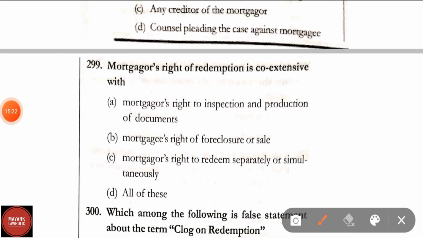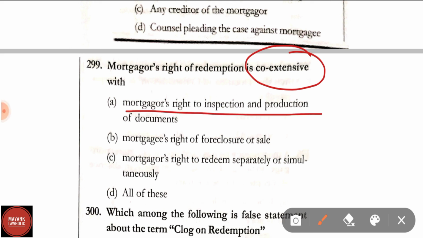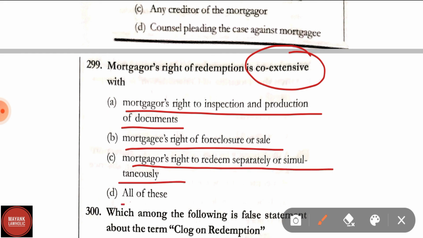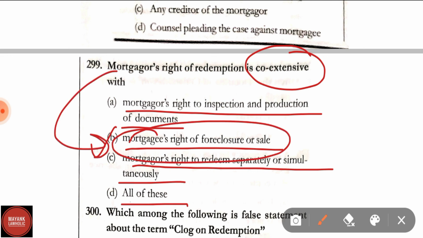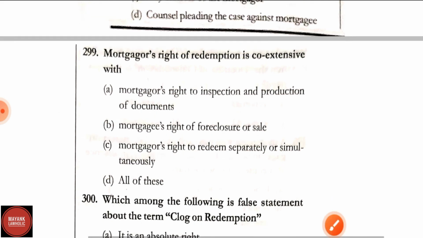Question number 299. Mortgagor's right of redemption is coextensive with. Options are mortgagee's right to inspection and production of documents, mortgagee's right for foreclosure or sale, mortgagee's right to redeem separately or simultaneously, and option D, all of these. Here correct answer is option B, that is mortgagee's right of foreclosure or sale. Mortgagor's right of redemption is coextensive with mortgagee's right of foreclosure or sale.